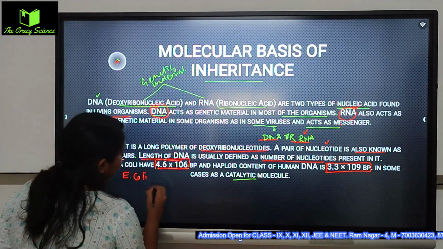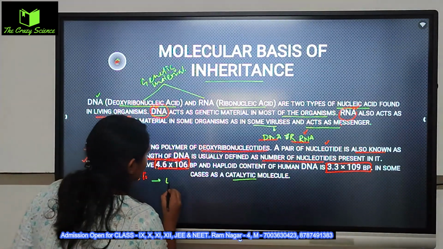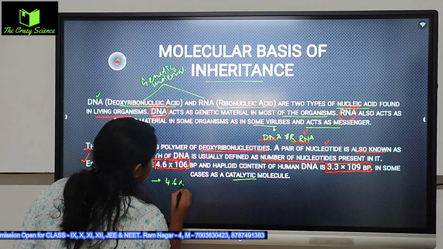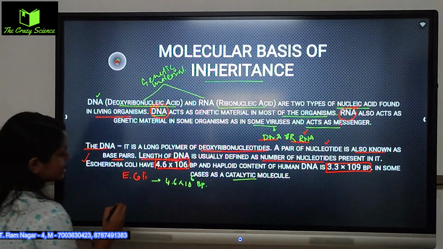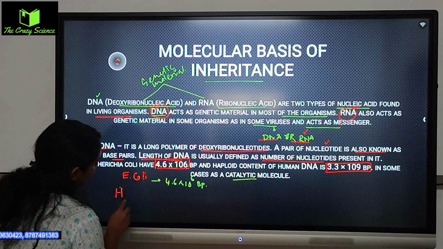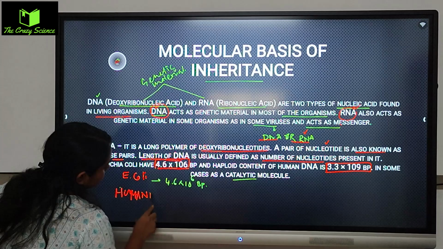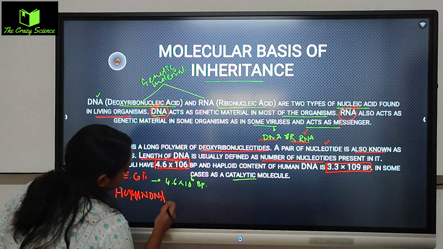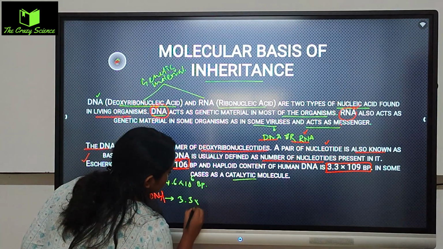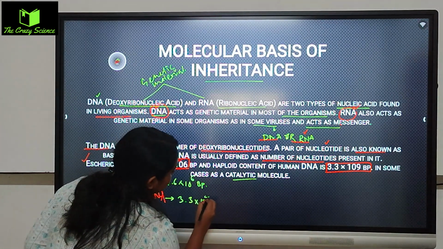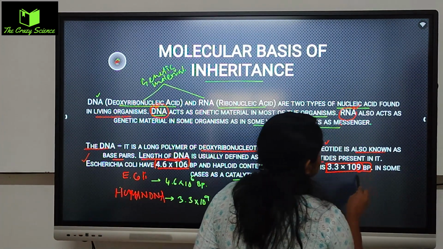In E. coli you can see the base pairs of DNA, that is important, that is 4.6 into 10 to the power 6 BP. And in the human DNA, how much? It is 3.3 into 10 to the power 9 BP. It is 9, it's not 109, it's just a power.